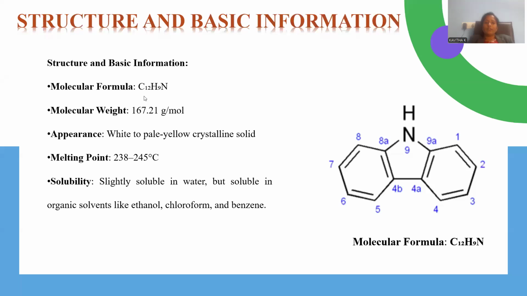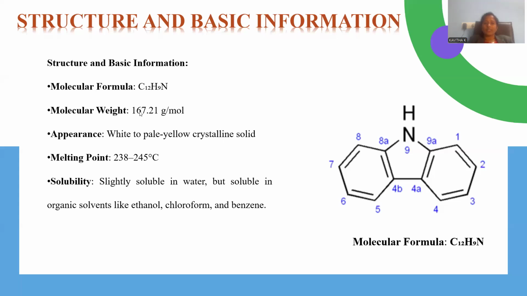Carbazole, which has the molecular formula C12H9N, is bulkier when compared to the earlier compounds we discussed, being a tricyclic system. 12 carbons take part in it, 9 hydrogens are connected with the carbons, and there is one nitrogen heteroatom included. The molecular weight of this compound is 167.21 grams per mole, and it looks like a white to pale yellow crystalline solid.